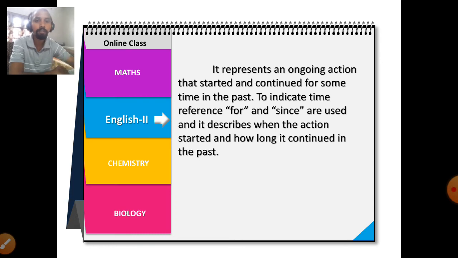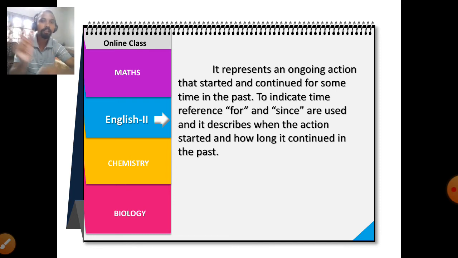When we want to mention time after a past continuous sentence, we can use two words, for and since, to show time. It describes when the action started and how long it continued in the past.